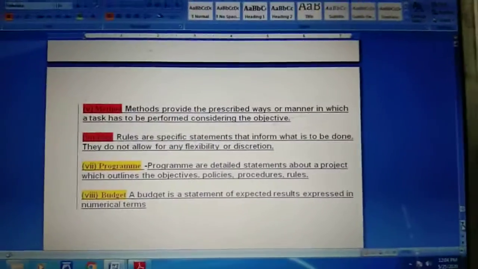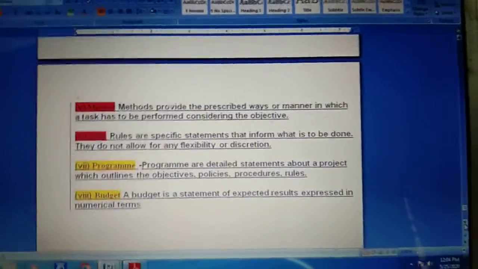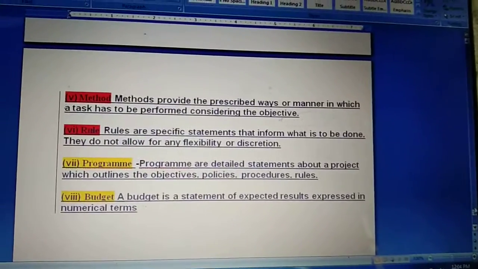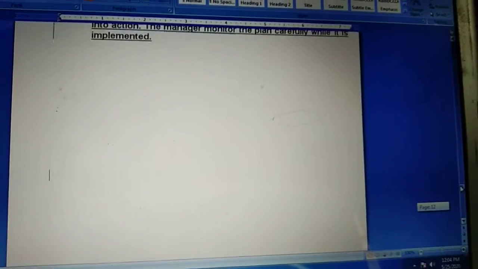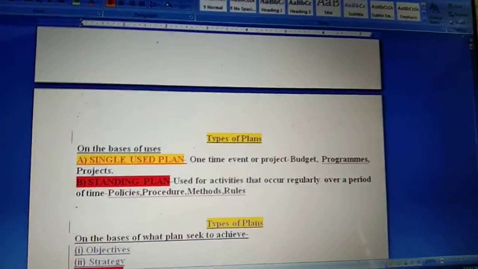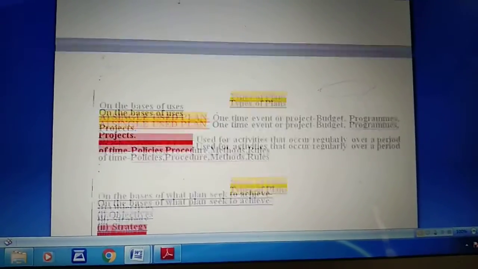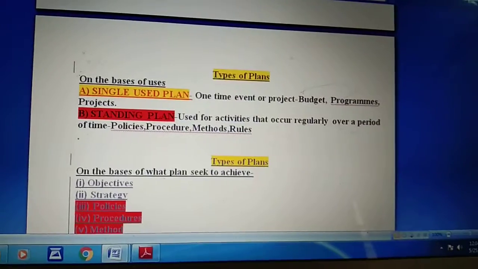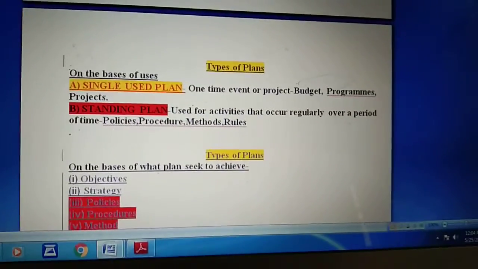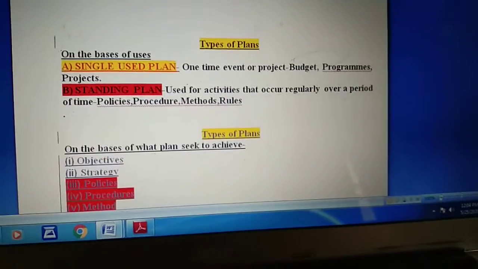So children, I think it should be clear to you about the different plans. You have to remember only one thing: plans are basically divided on two bases, on the basis of use and on the basis of achieving goals. On the basis of usage, there are single use and standing plans.